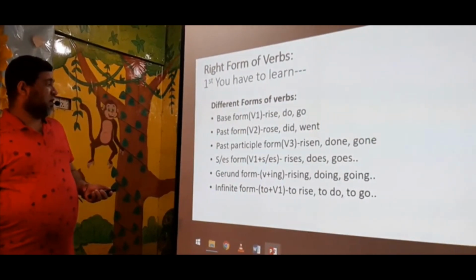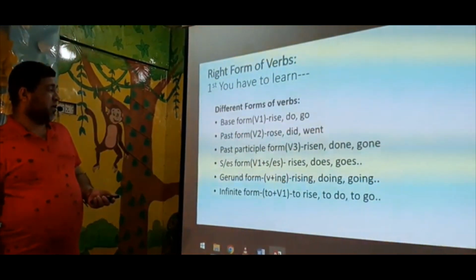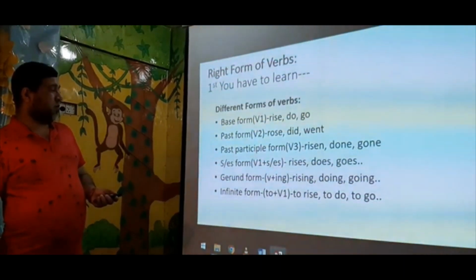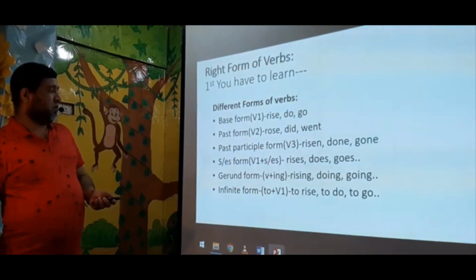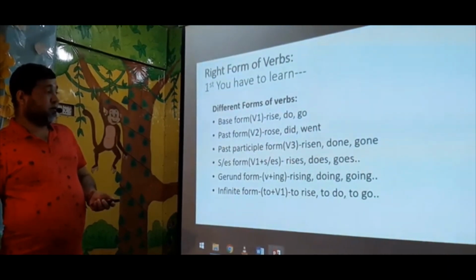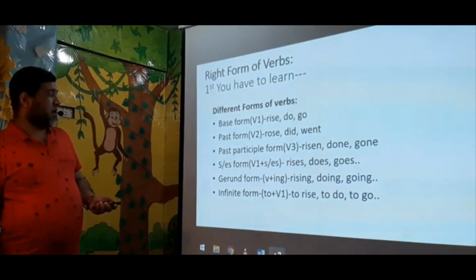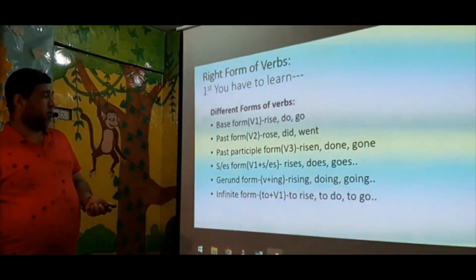Okay. S or es form. You know when S or es is added: when the subject is third person singular number and the sentence is affirmative, we use S or es with the verb. So here: rises, does, goes. Gerund form. Gerund form is verb plus ing.